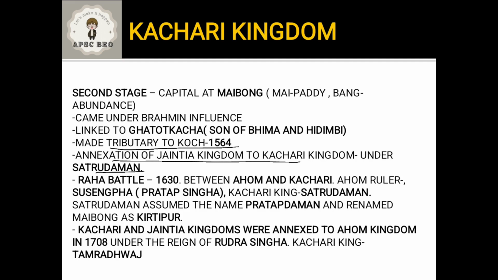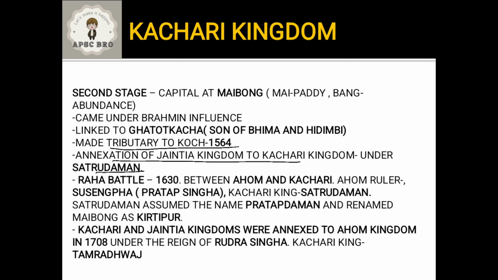Okay, Jaintia kingdom also shared boundaries with the Kachari kingdom, and they were also always under fights between the two. There were battles between the two for annexation of territories. So Jaintia kingdom was annexed into Kachari kingdom under the rule of Shotrudaman. This is important. Now, what happened at that time when the Ahoms were busy and other things were happening? The Jaintia king tried to make friendly relationship with Ahom in order to subdue the Kasaris. Because Jaintia kingdom was annexed to Kachari kingdom, now what happened? The Jaintia king thought of making friendly relationship with Ahom so that he can fight back the Kasaris.